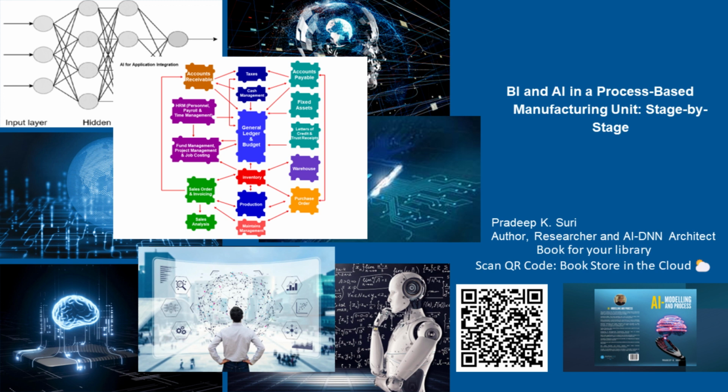Business intelligence, BI. 1. Define your needs: identify the specific business questions you want BI to answer. What data do you need to collect and analyze? What kind of reports and visualizations will be most helpful? 2. Data collection and integration: gather data from various sources like CRM, ERP systems, and production machines. Ensure data quality through cleaning and standardization processes.